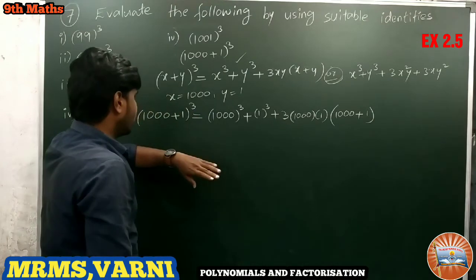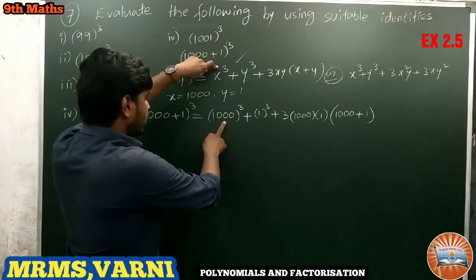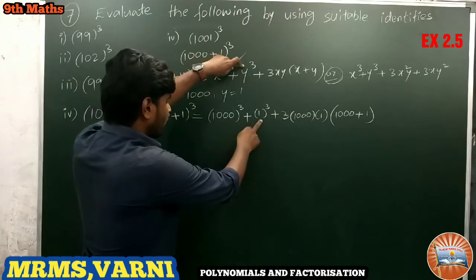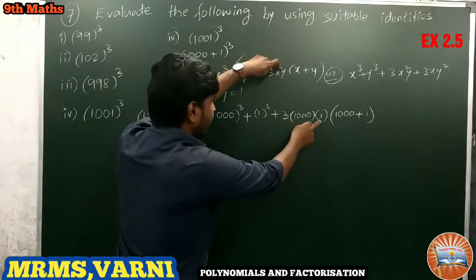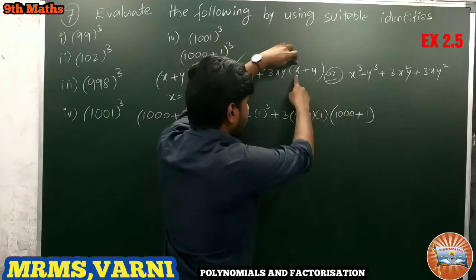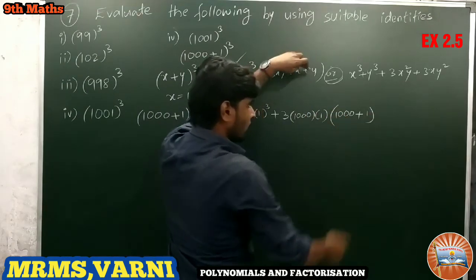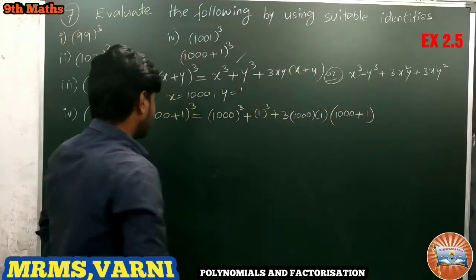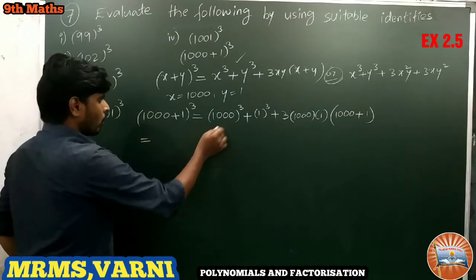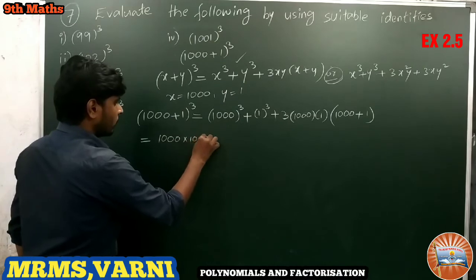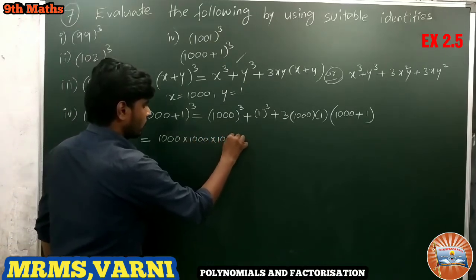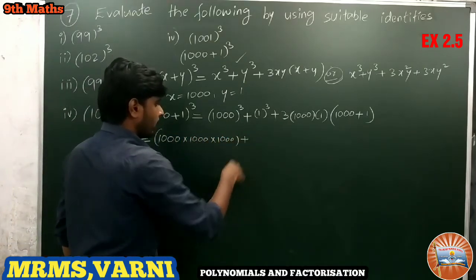Look once again: x cube is 1000 cube, plus y cube is 1 cube, plus 3 into x 1000 into y 1 into (1000 plus 1).